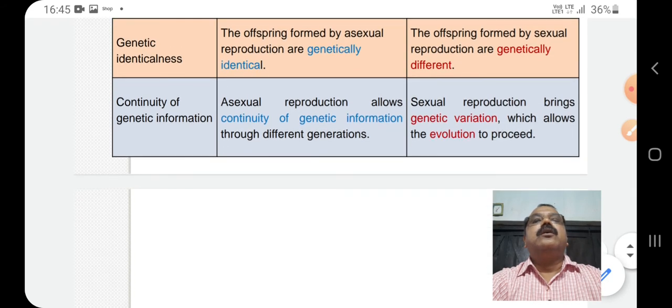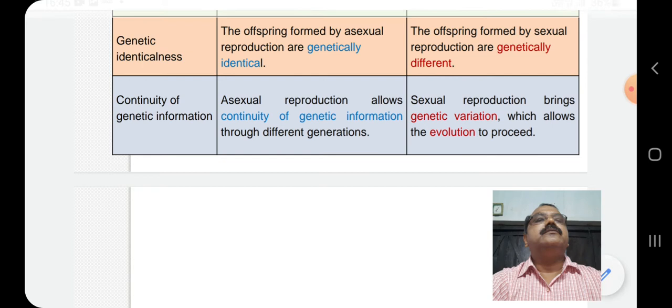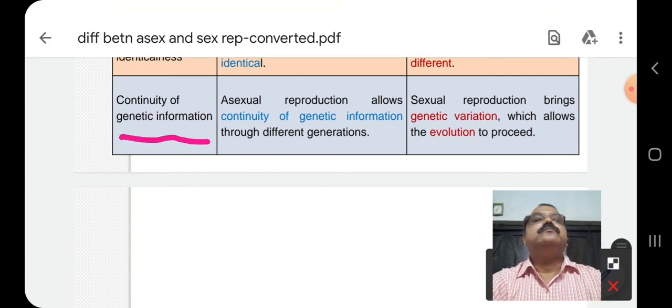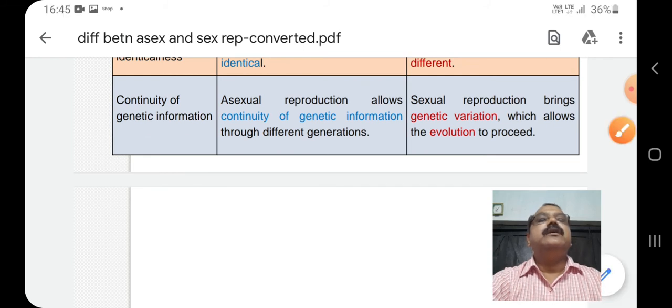Next is the continuity of genetic information. Asexual reproduction allows continuity of genetic information through different generations. That means no genetic change is found in the daughter individuals from generation to generation, because they are similar in genetic makeup to their parents. But in case of sexual reproduction, genetic variation is formed, and this variation allows evolution to proceed.